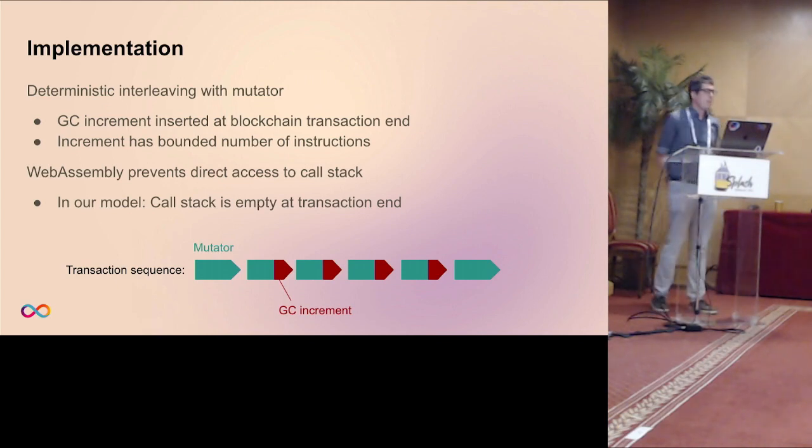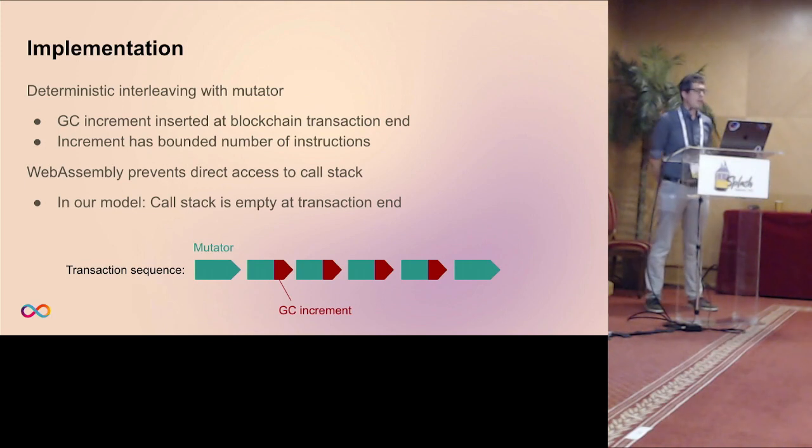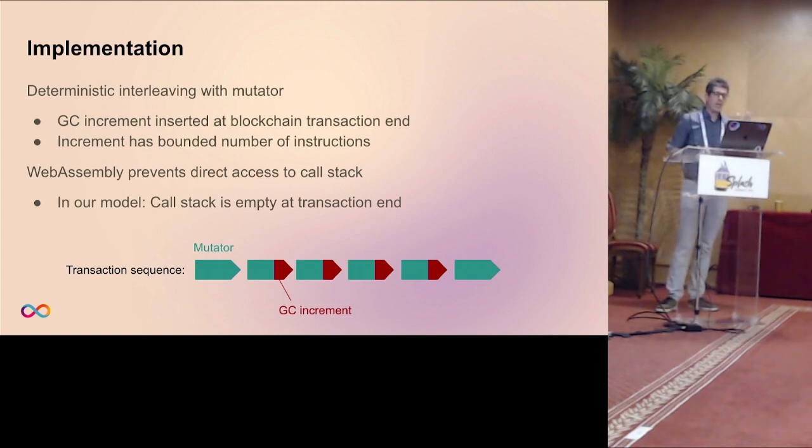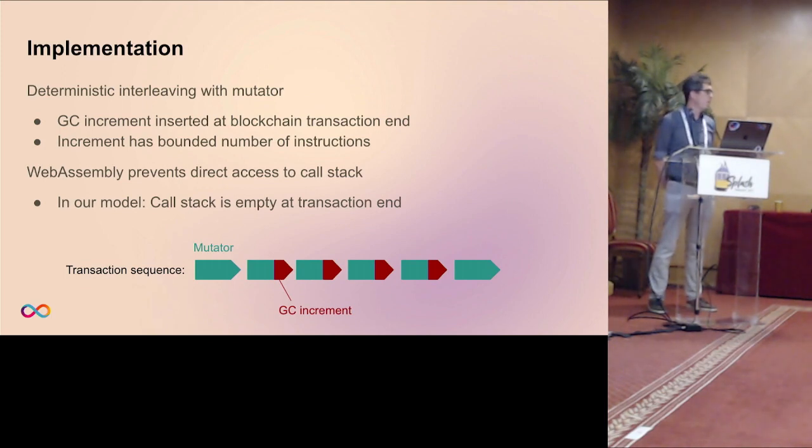From the implementation perspective, the garbage collector work is the increment. The GC increments are interleaved in a deterministic way. Of course, we also keep the liberty to move them within the transactions, just to mention that the very start of a GC run and the end of a GC run, that's what we require to happen at the end of the transaction. Of course, the increments have to have a strict number of instructions as bounding limits.